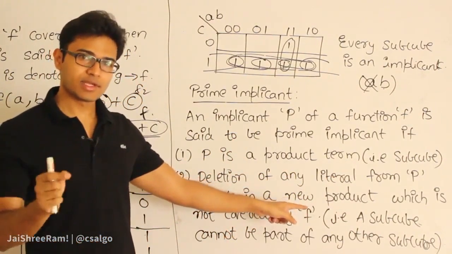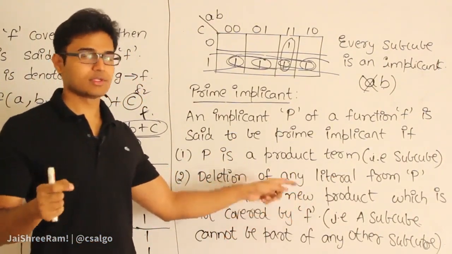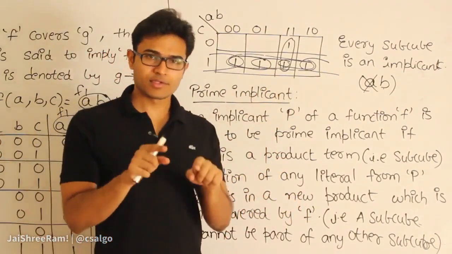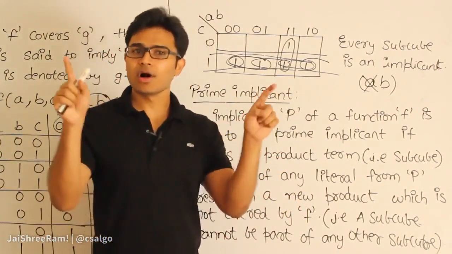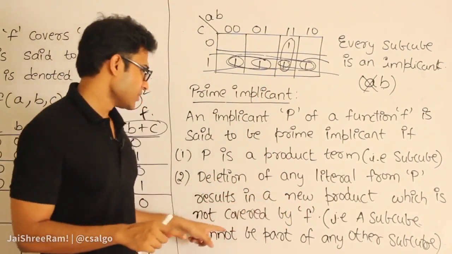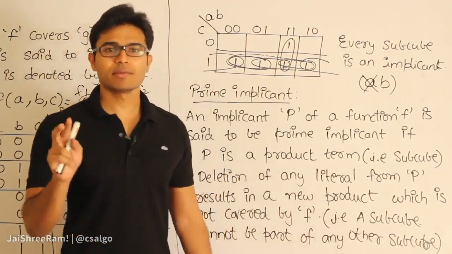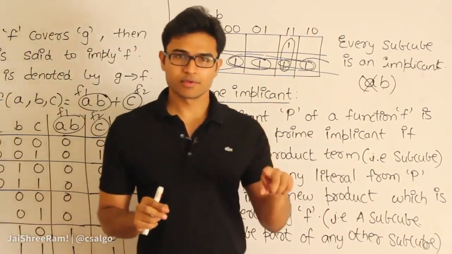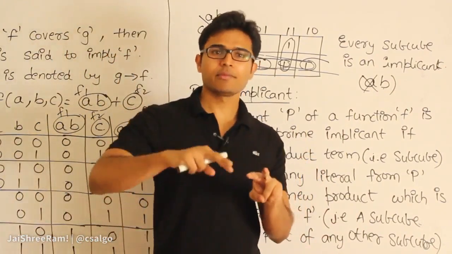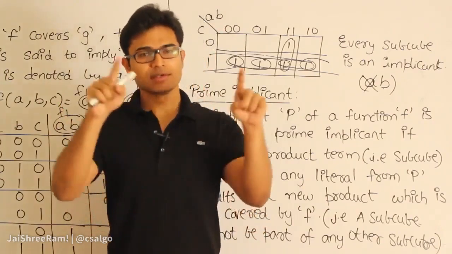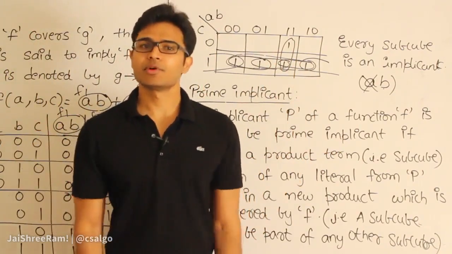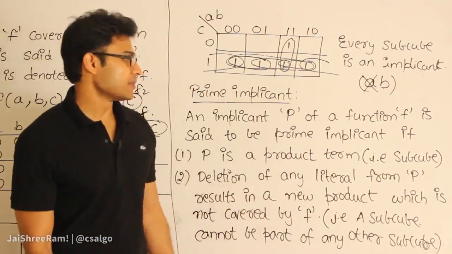What is the meaning of this in terms of subcubes? If we have a subcube, it should be the longest subcube possible, which means this subcube should not be part of any other subcube. So what is a prime implicant? It should be a subcube, and second, it should not be a part of any other subcube, which means it itself should be the longest subcube possible, right? That is called a prime implicant.